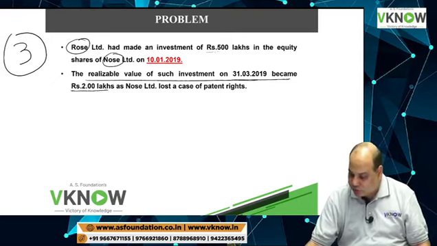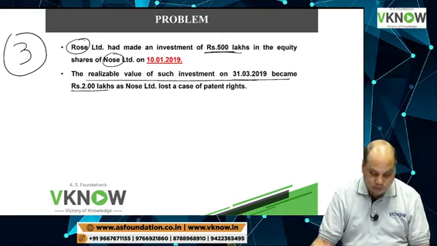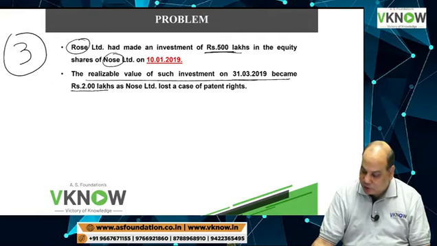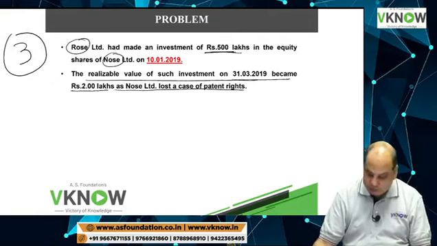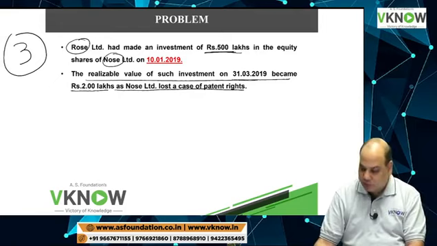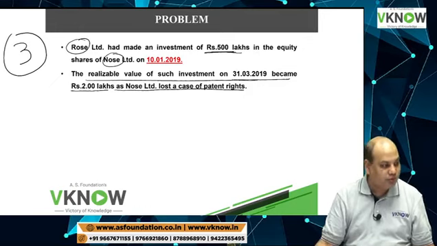And how much you paid for it? 500 lakh. Oh my god. You paid 500 lakh and the value is now 2 lakh because the company lost a case of patent right. Unbelievable, 500 lakh has become 2 lakh. So this is what the stock market can do to your wealth.